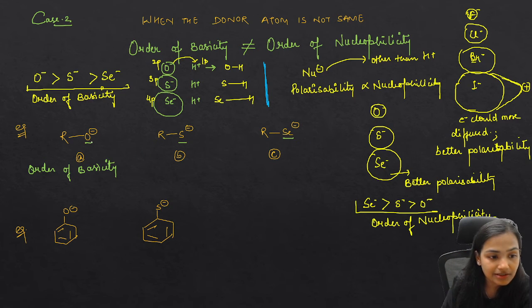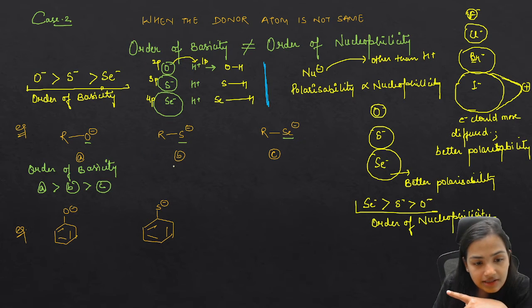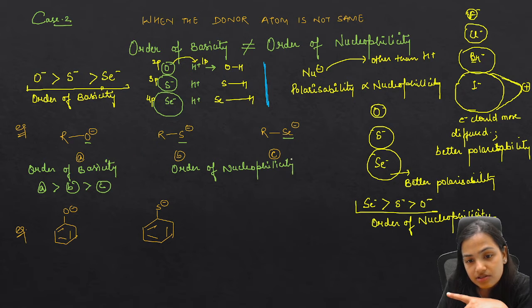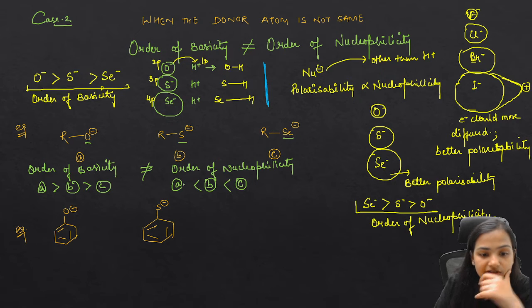So the answer is A is going to be the better base, then B, and then C. If you know this answer, you can easily understand that the order of nucleophilicity is going to be the opposite, not the same. Opposite means here C is going to be a better nucleophile, then B, then A. Just opposite.